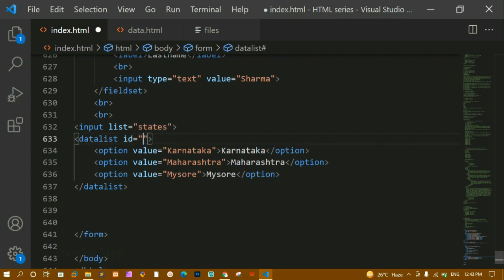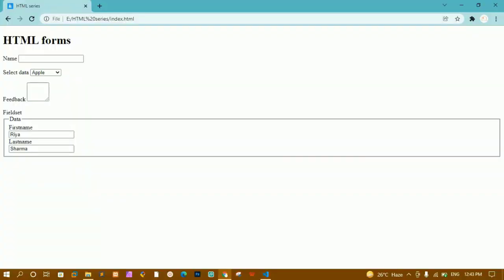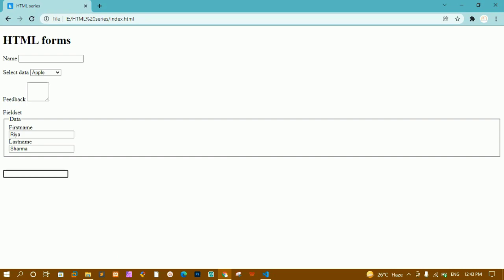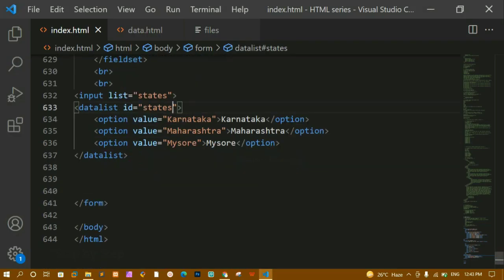Now if I write another name here, let me write state instead of states. I'll refresh this. Now whenever I click on this, you can see it will not give me any output. Whatever name we write here should be referring to this one. Only then we will have the output. I'll refresh. Okay, now you can see I am having this output. This is how we are going to use the data list element.